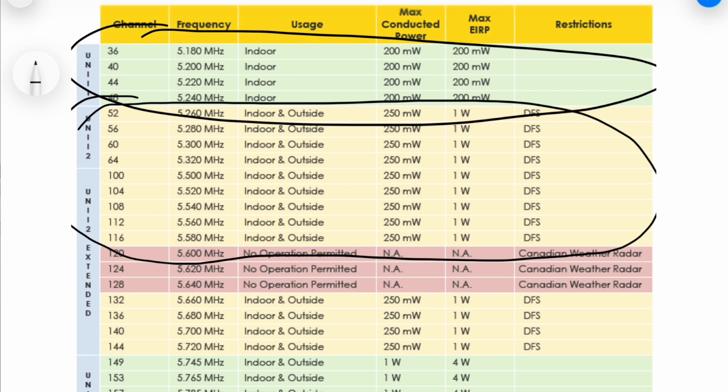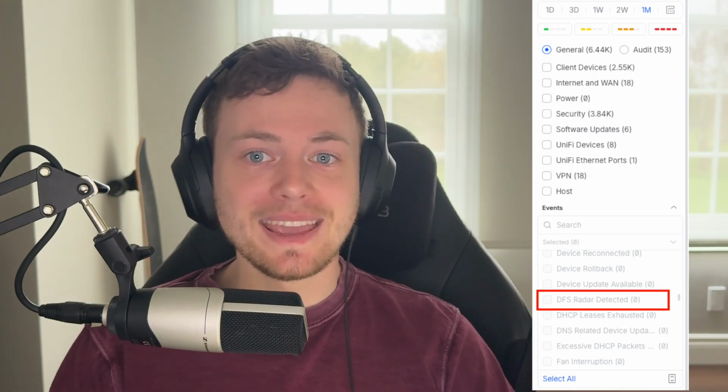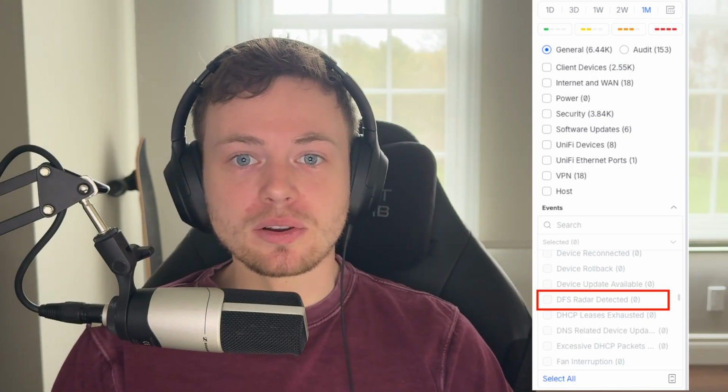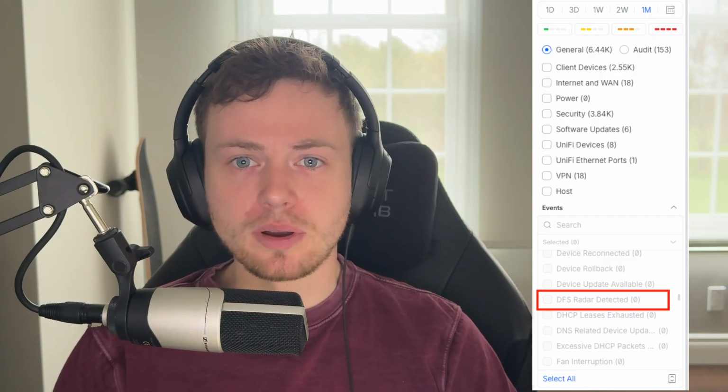One thing to note is that DFS might seem scary and that choosing a DFS channel could lead to frequent outages. It's not as bad as it would seem. UniFi logs every radar detection event in the event logs, and at CyberBadger, we manage a large variety of sites and have rarely seen a DFS radar report show up before. Now here's something a lot of people don't know, and it's recent news.